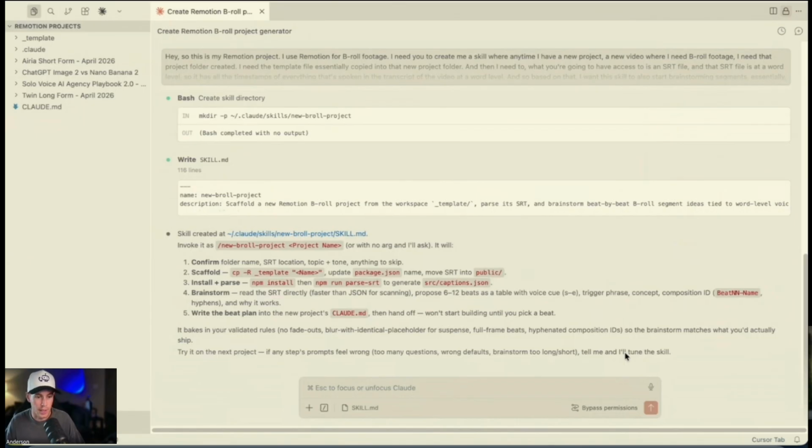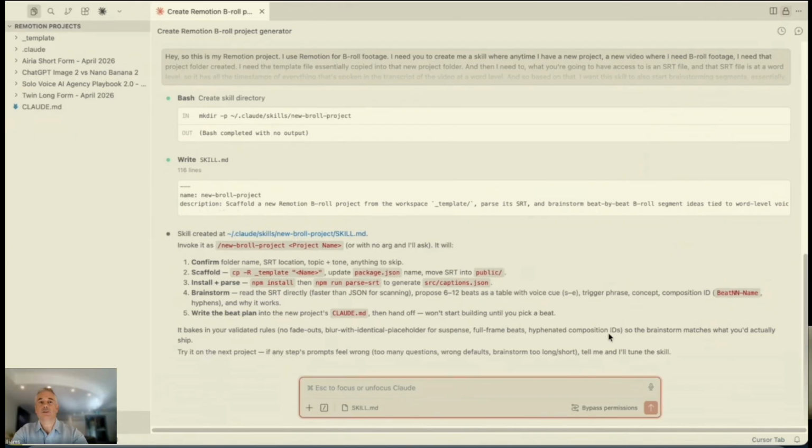Cool. And if I wanted to, I don't like that name, but this is just for demo purposes. I'd probably say the skill should be named New Remotion Project or something like that. That's what I would go for. That's right. And what you could do here is describe how you would ask this skill to be invoked.